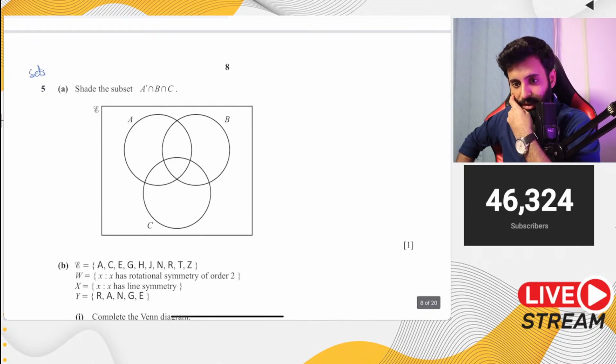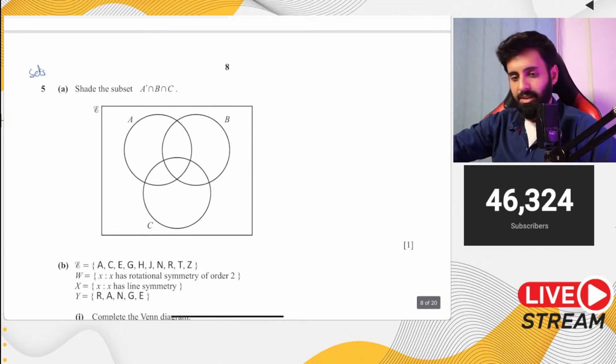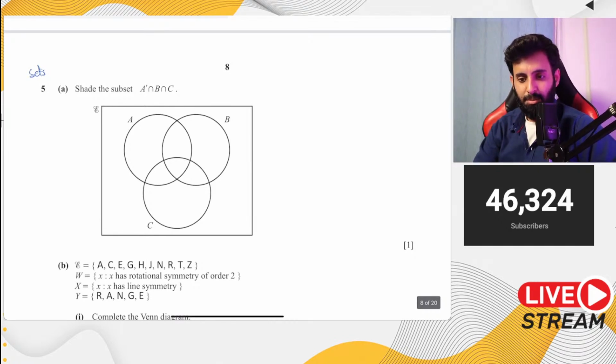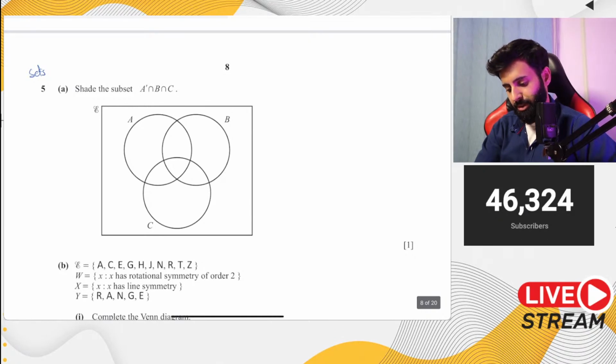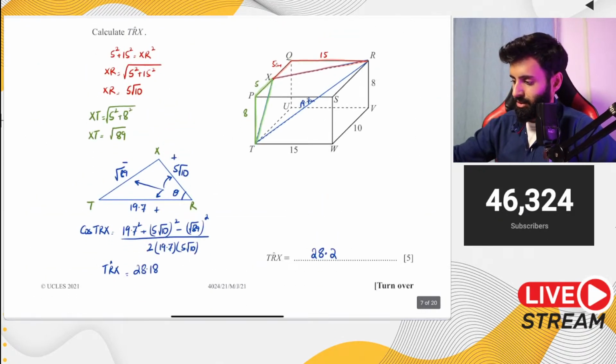Expected threshold? I think it's going to be on the higher side if you're talking about paper 1. So if you've done well, that's great. If you haven't done well, you can make up for it in paper 2, inshallah.